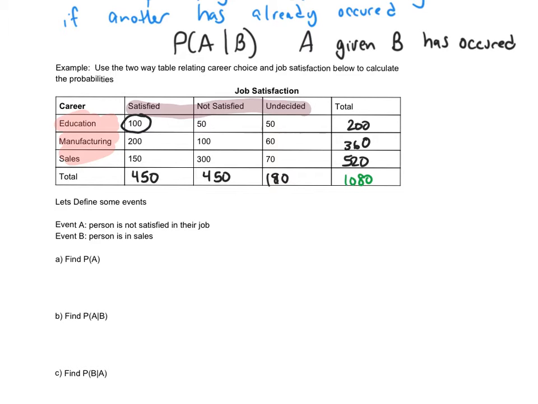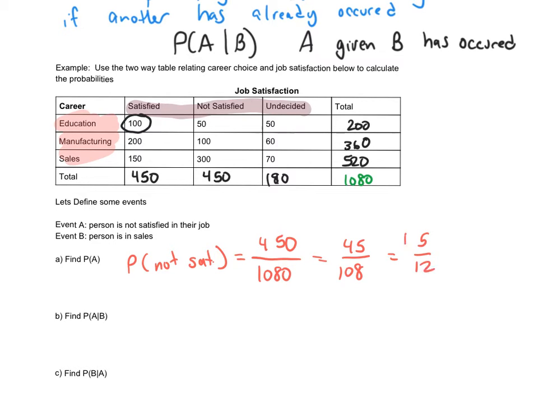So I'm going to define a couple events. I'm going to say event A is a person is not satisfied with their job, and event B is a person is in sales. So when I ask the question, the probability of A, this is the probability someone is not satisfied in their job. Well, if I look at this, how many people are not satisfied in their job? Well, that would be 450. And how many total people are there? There are 1080. So that reduces to 45 over 108. And let's divide by 9, so that would be 5 over 12. So that's a pretty traditional probability using the table. It's how many were not satisfied out of the total number.